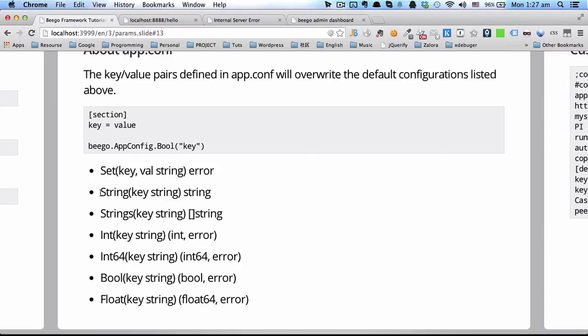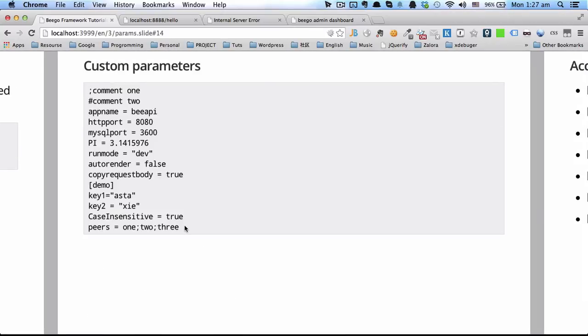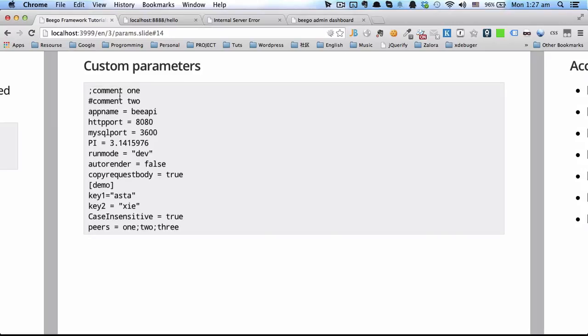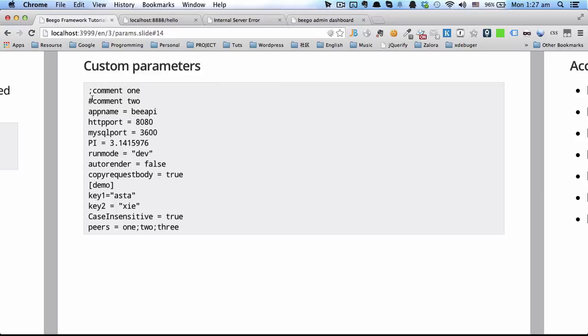The other functions are like string; you can read a string configuration. You can read arrays, and int, float, and bool configurations. You can also define custom configuration parameters. We have two kinds of comments, which are the semicolon and the hash.